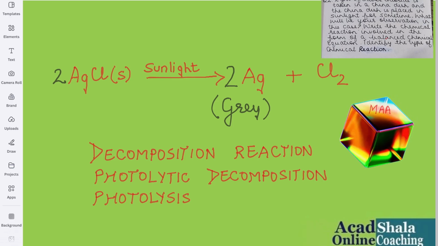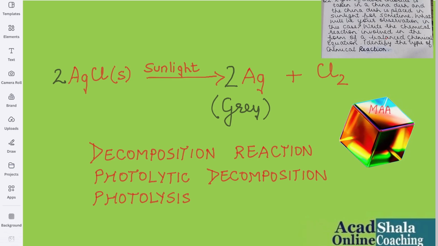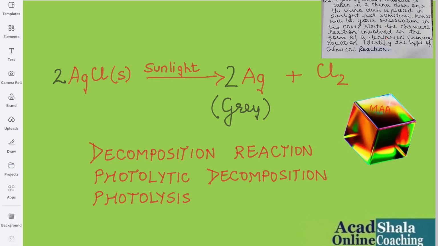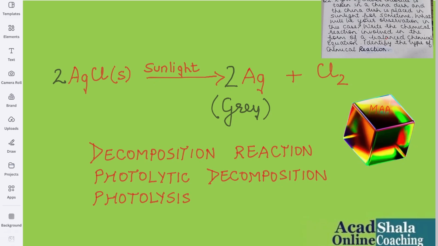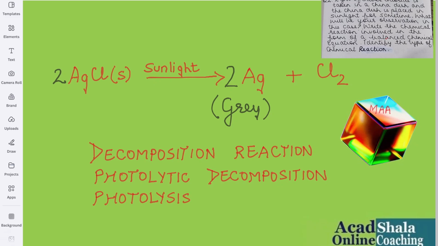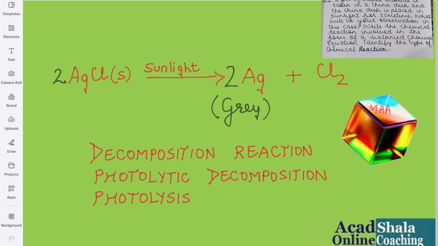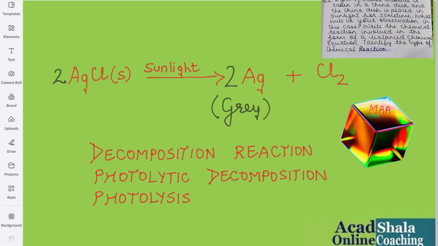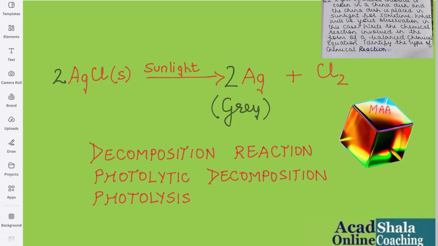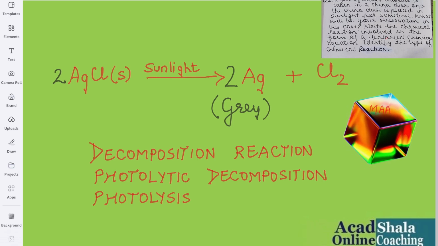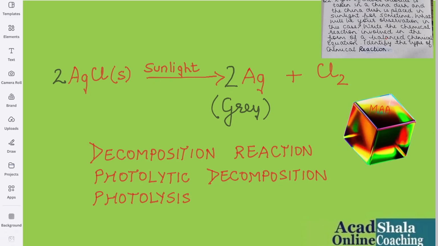Very, very important. And now they have asked you the chemical reaction involved in the form of a balanced chemical equation, that we have done. Identify the type of chemical reaction. Of course, as the word says, it decomposes. That means it breaks, which is known as decomposition reaction. Another name for decomposition reaction you can write is photolytic decomposition or photolysis. So all three are the same and you can get marks even if you write 1 out of 3.